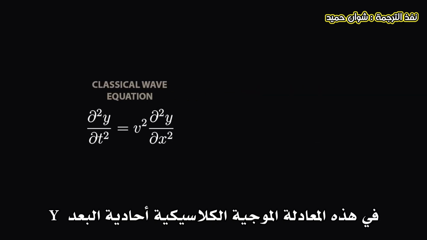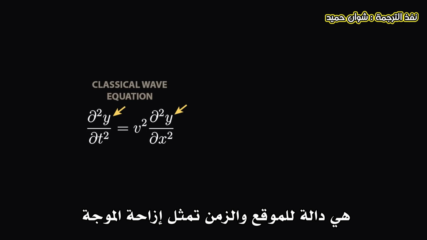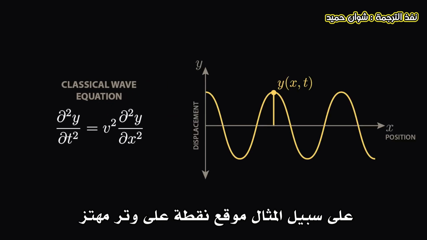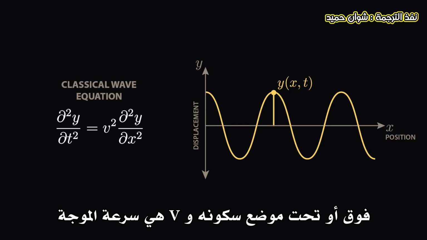In this one-dimensional classical wave equation, y is a function of position and time that represents the displacement of the wave. For example, the position of a point on a vibrating string above or below its resting position, and v is the speed of the wave.